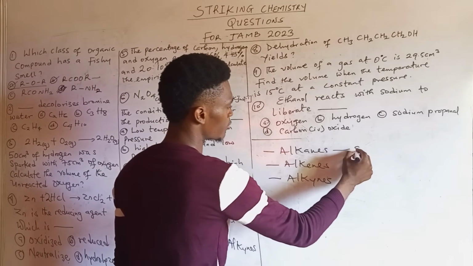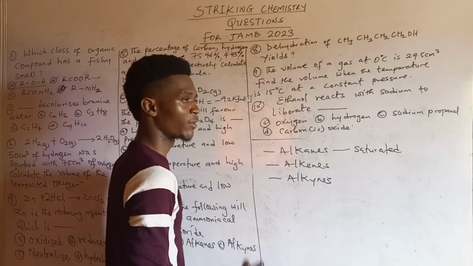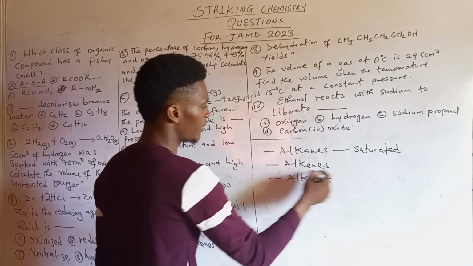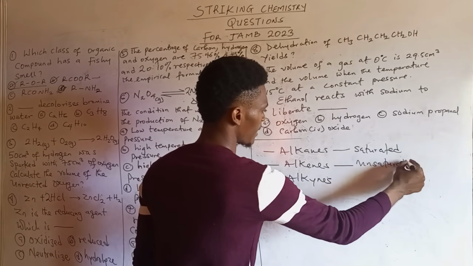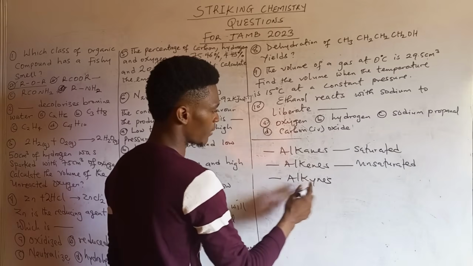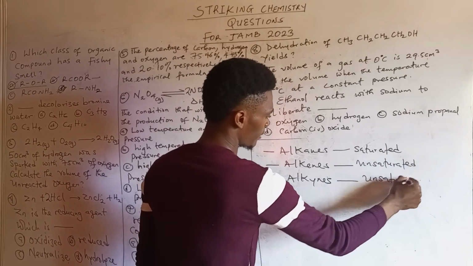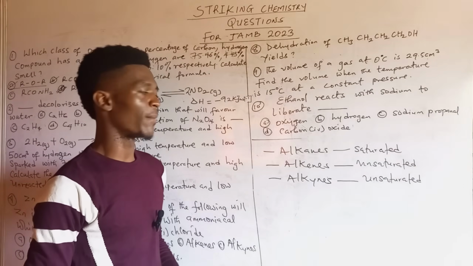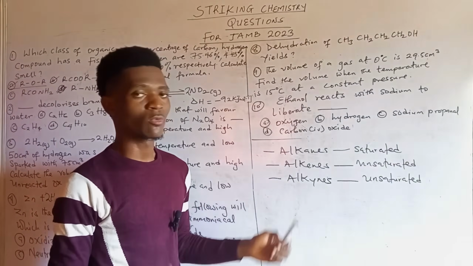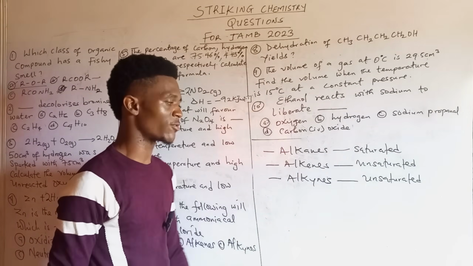Alkanes are known to be saturated because they are characterized by carbon-to-carbon single bonds. Alkenes are known to be unsaturated because they are characterized by carbon-to-carbon double bonds. Then the alkynes are also unsaturated because they are characterized by carbon-to-carbon triple bonds. So amongst these three, only two are unsaturated, alkenes and what? Alkynes. Alkanes are saturated.